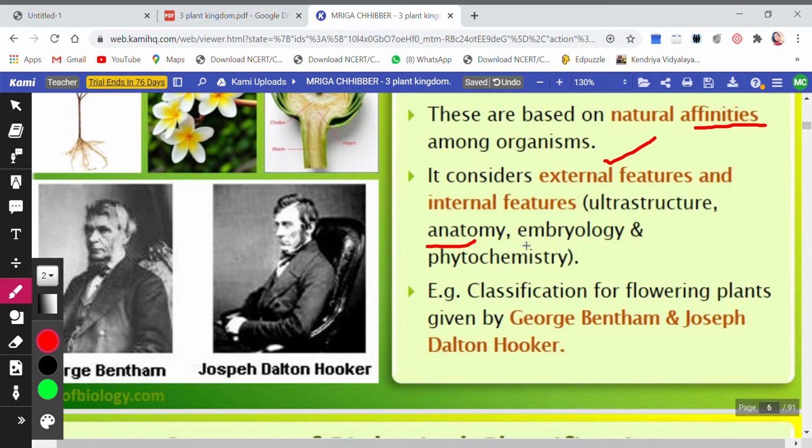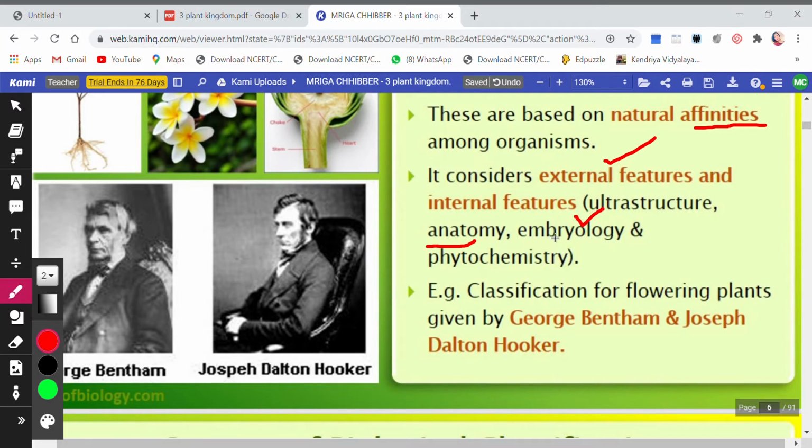If you remember, you have done those experiments where you were making a slide of monocot and dicot root and stem. I will show you in virtual labs how to do those experiments. I will do that also with you so that you understand what anatomy is. Then embryology. What is embryology? This was also important in the classification system.